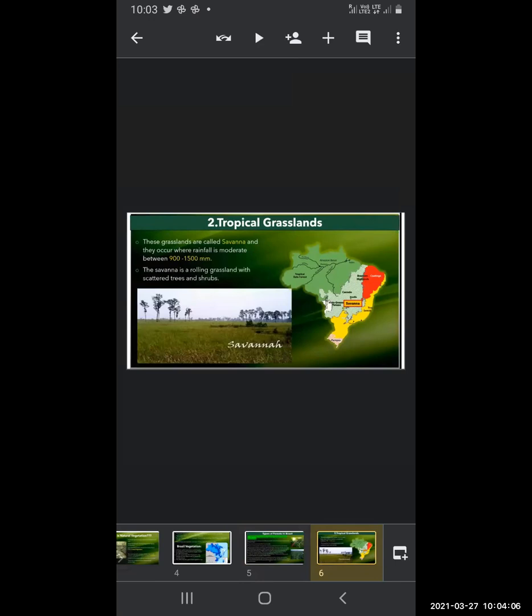The savanna is rolling grassland with scattered trees and shrubs. You can see in the picture that trees are very few, somewhere one or two trees, and the density is very low. Shrubs means small plants.